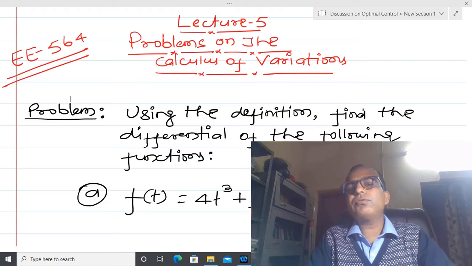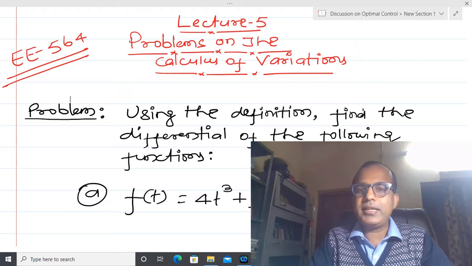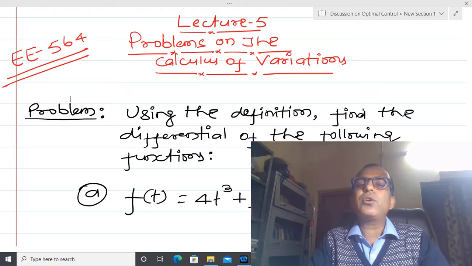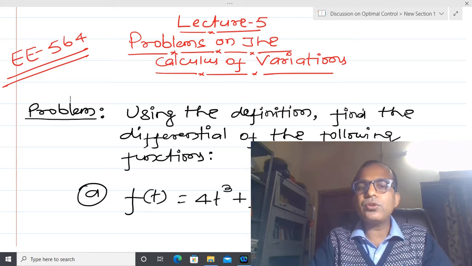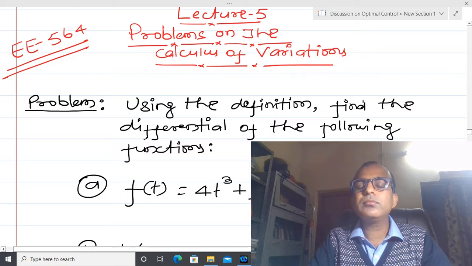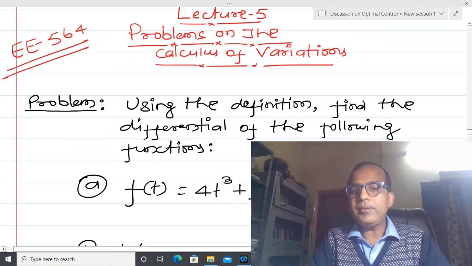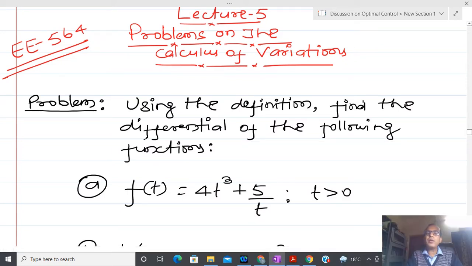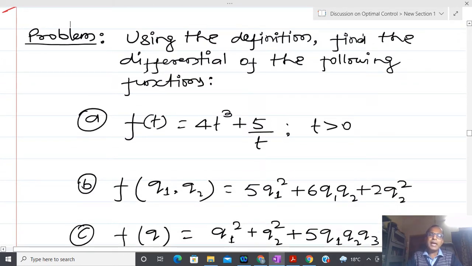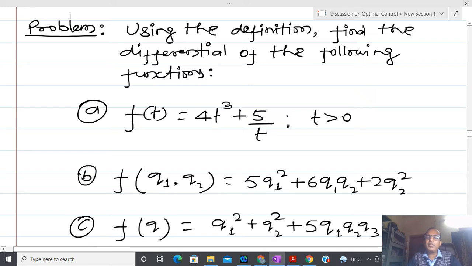In the case of the calculus of variations, whenever we are talking about a functional, we are talking about the variation. First I have collected some problems from functions only, and I am going to talk about how to find the differential. I hope most of you are already well aware. Using the definition, I am going to talk about the differential.